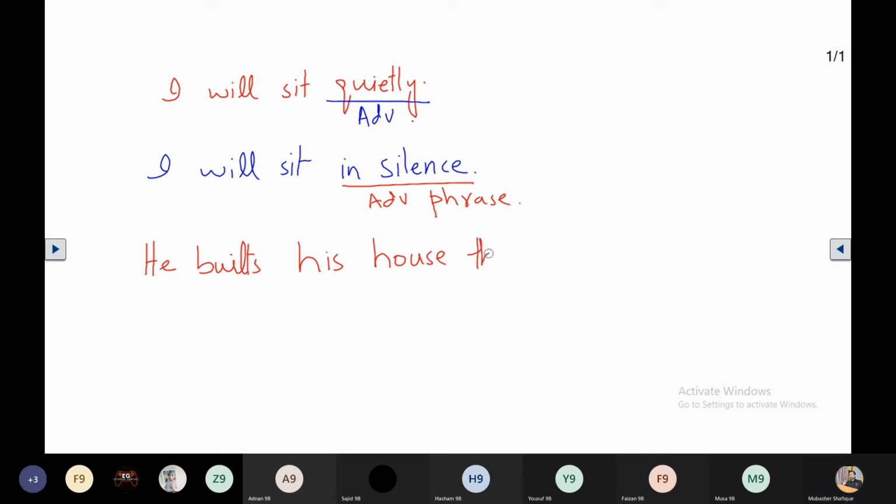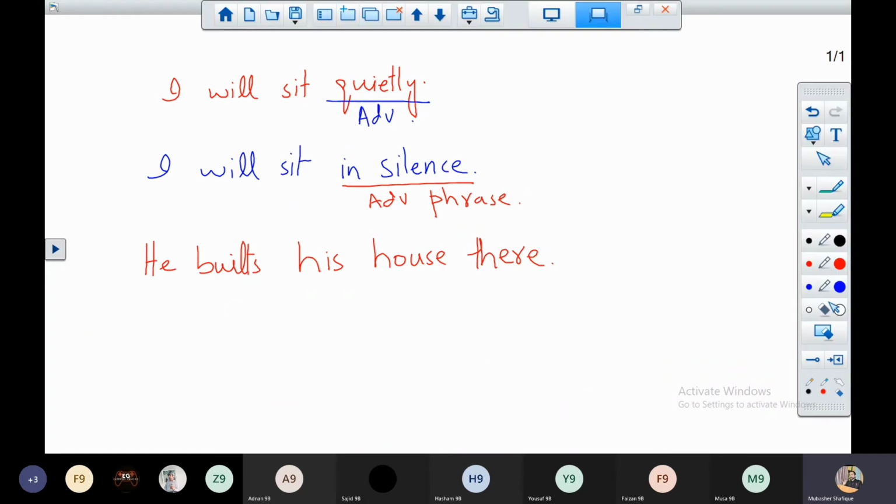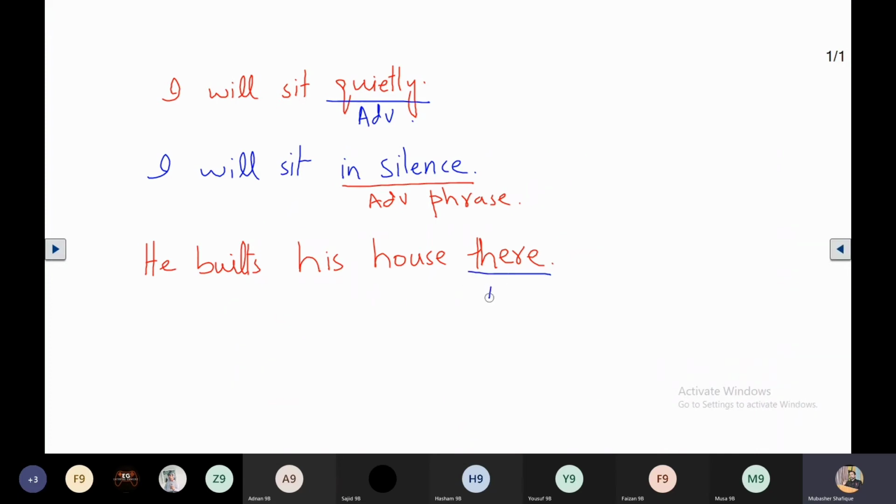there. So in this sentence, you can see that the word there is an adverb. The word there is an adverb, and it is an adverb of place. How is it an adverb of place? Because it answers the question where. He built his house where? The answer is there. So it is an adverb of place.